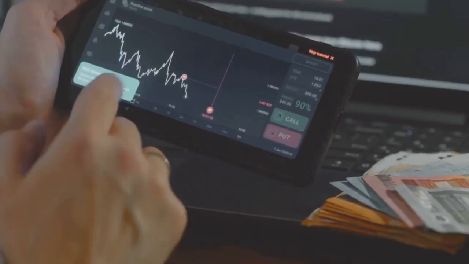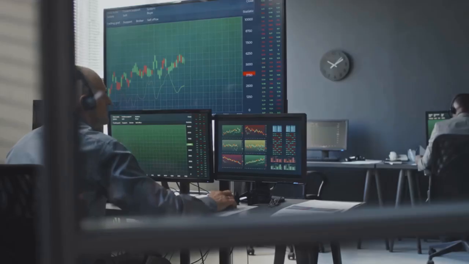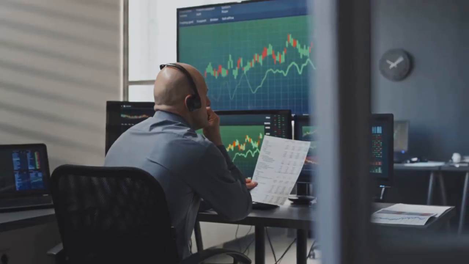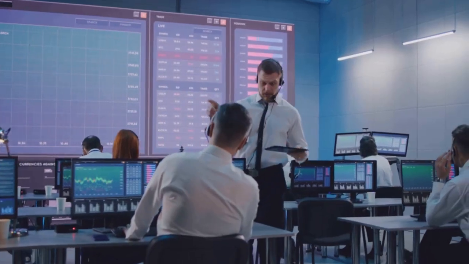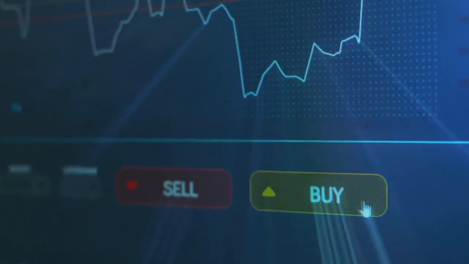I tag trades. A, B, C quality. Note slippage. Win rate by setup. Average R multiple. Then I refine. Drop the bottom setups. Size up the best. Update levels for next week.